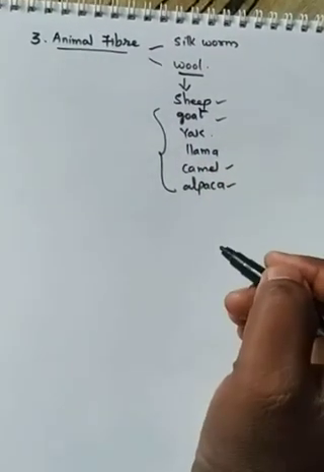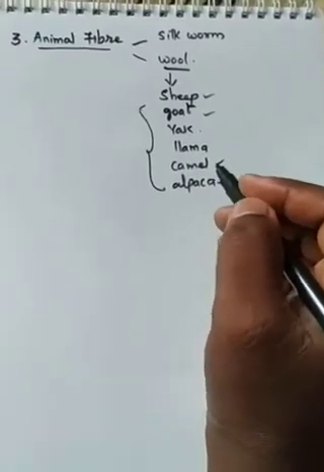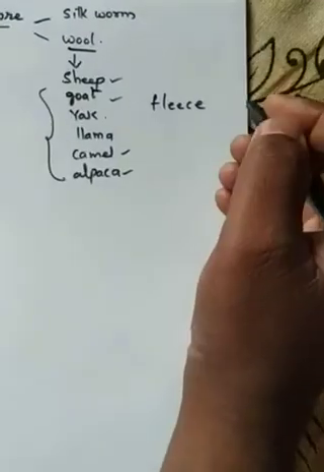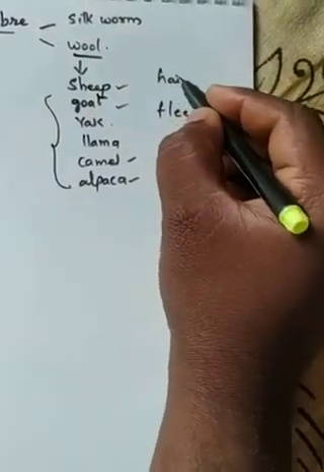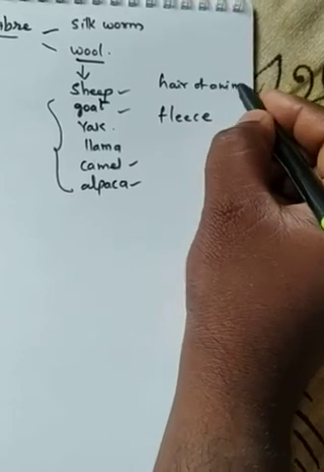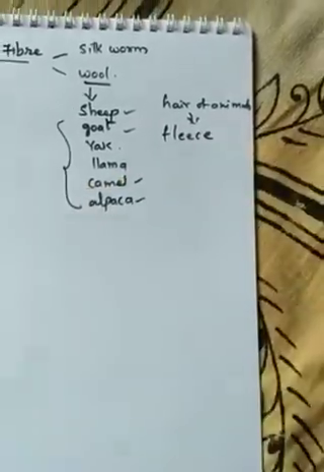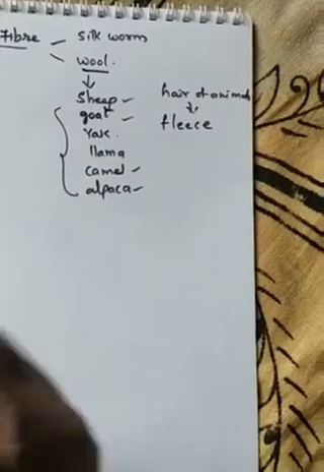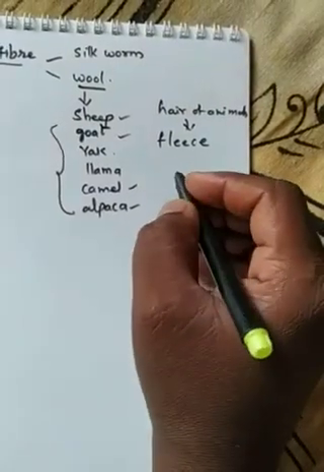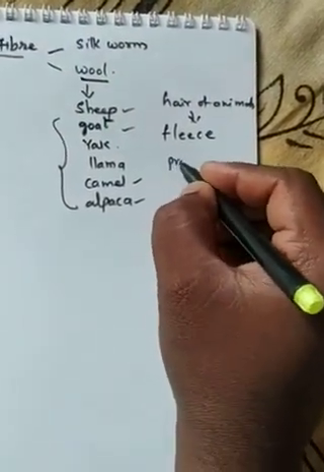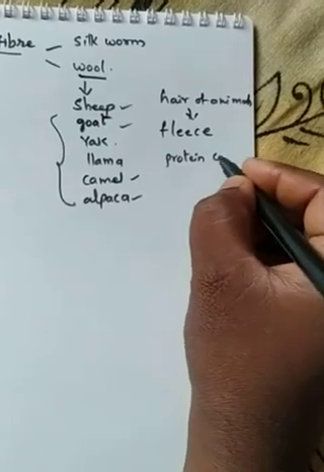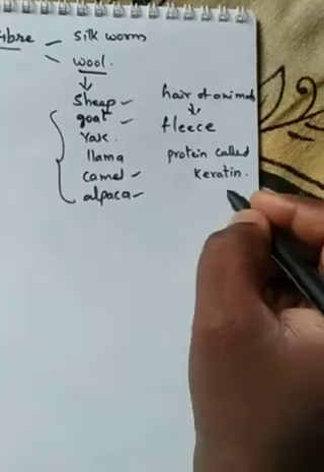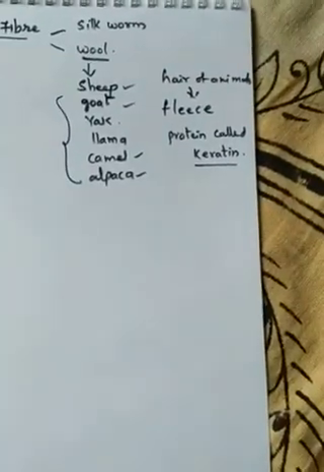These animals have skin, and on the skin they have hairs on their body. These hairs are collectively called fleece. The hairs of animals are called fleece. This fleece is used to prepare the wool. And the hair of the animals is made up of a protein. It is made up of a protein called keratin. What is that called? Keratin. The animal hairs are made up of this keratin.